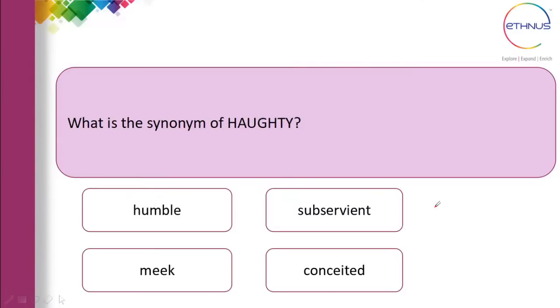Yes, this was one of the questions asked. What is the synonym of haughty? Is it humble? Is it subservient? Or is it meek? Or is it conceited? You can type your answers in the live chat. What's the correct answer?